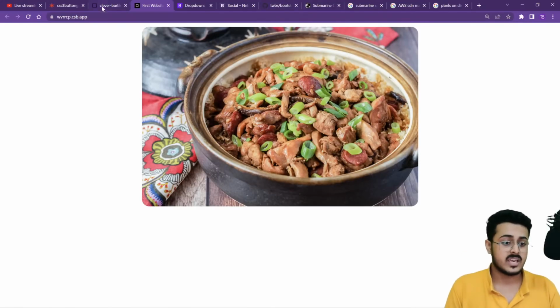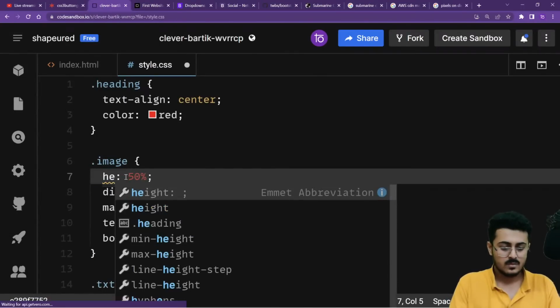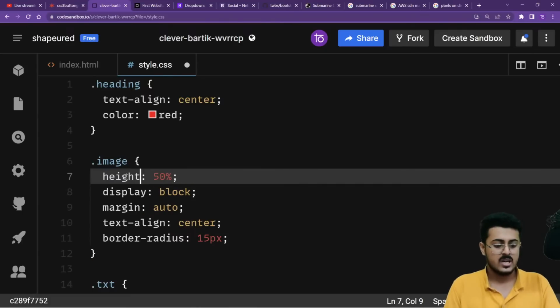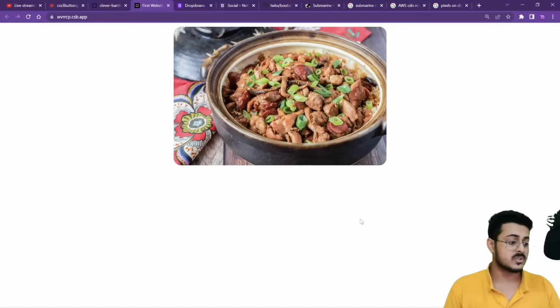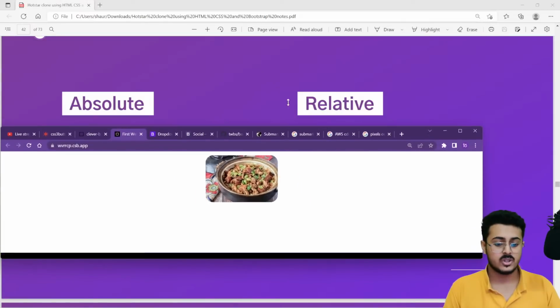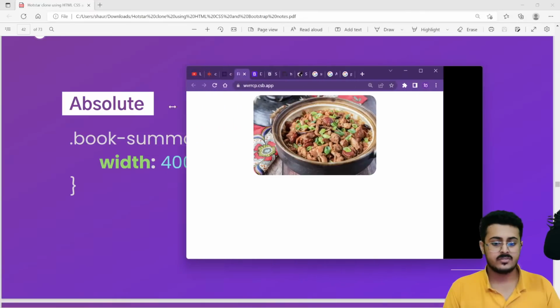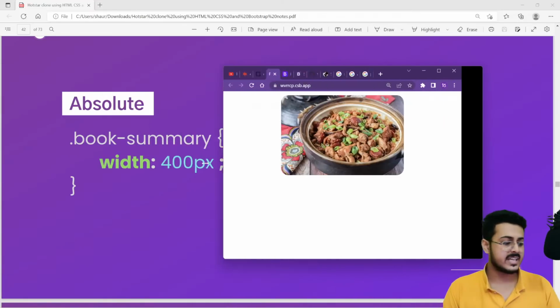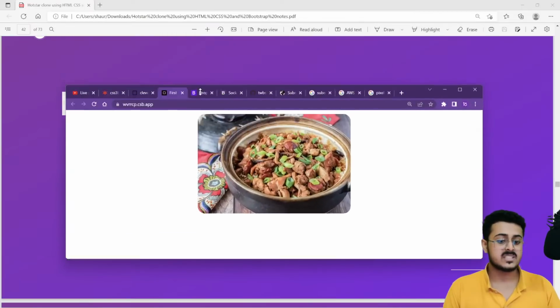Okay, the same thing. If you don't want it to be 50% of the width, you can have it as 50% of the height of the screen. I'm reloading the image right over here. So right now it is 50% the height of the screen itself. If I decrease the size right over here, now the size would depend totally upon the height of the browser. If I'm decreasing or increasing the width of the screen, it is not affecting it at all. It decreased now because it is 50% of the height of the screen. It depends upon the height itself.